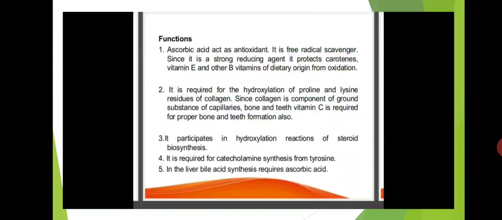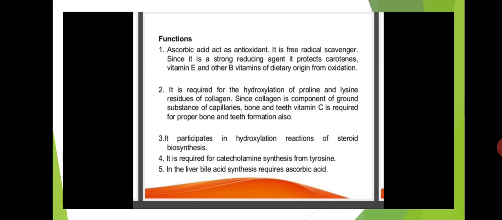It is also required for the hydroxylation of proline and lysine amino acids, and it participates in hydroxylation reactions of steroid biosynthesis. It is also required for catecholamine synthesis from tyrosine.